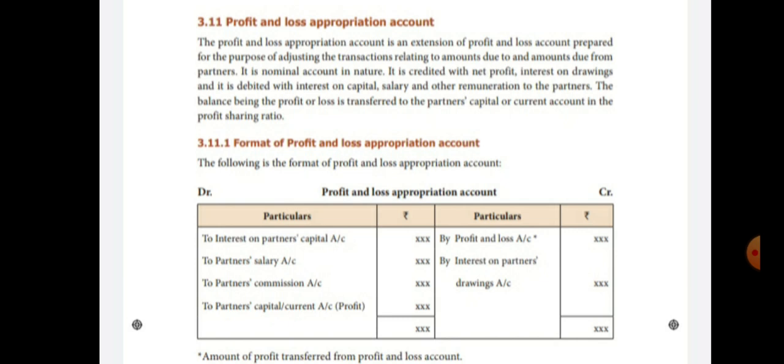The profit and loss appropriation account looks like a profit and loss account. Here there is a debit side with a particular column and an amount column, and a credit side with a particular column and an amount column.